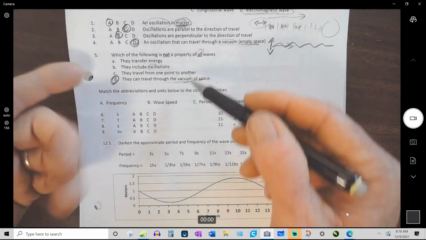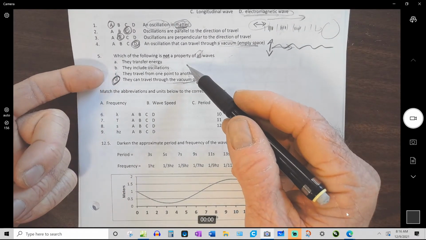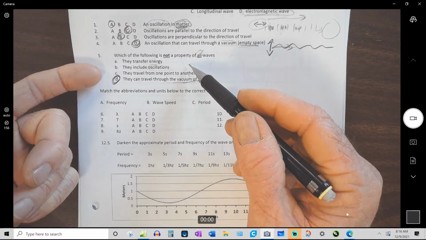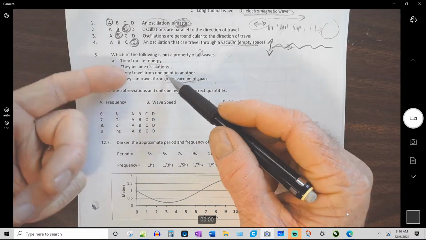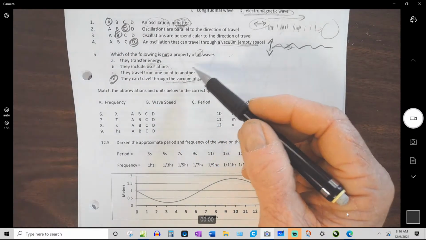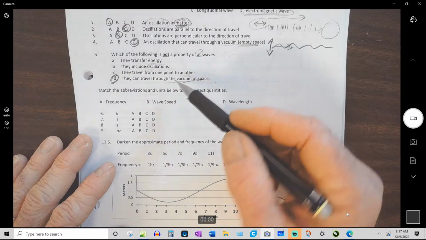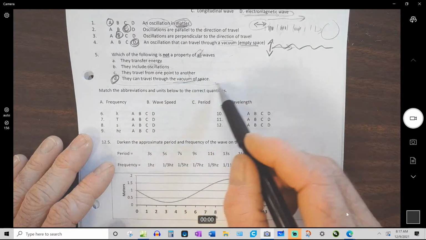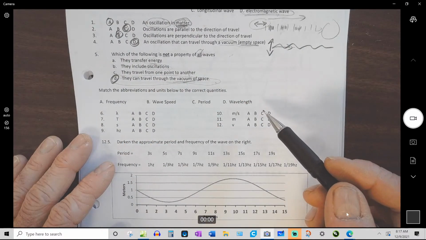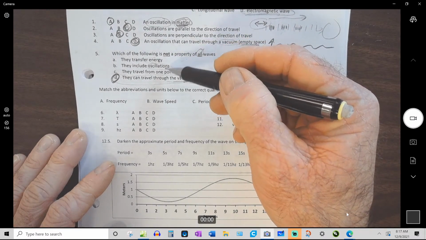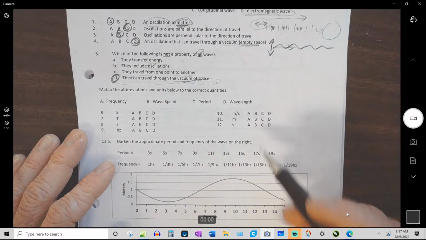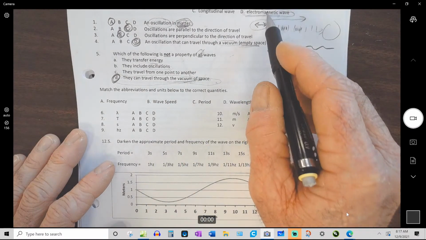So I don't know exactly how I'll phrase this. I may have a couple of questions asking you which one is a property of all waves, and you would have to choose one of these other 3. I may just give you the same exact question, scrambled up, and I may pick some other thing that's not a property of all waves. I don't know. It won't be this exact question, but you need to know that all 3 of these are properties and that is not, or that's only a property of electromagnetic.